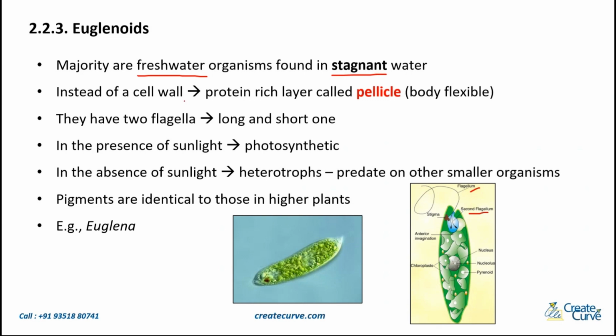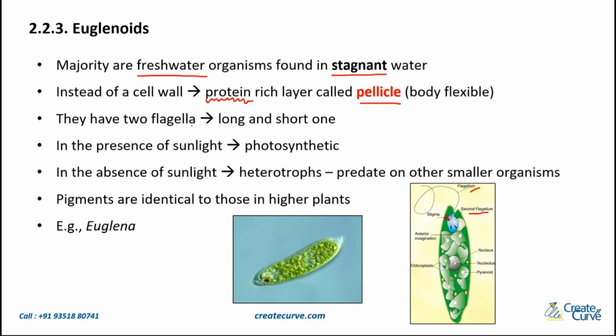Now, instead of a cell wall, these organisms have a protein-rich layer called the pellicle, which makes their body flexible. They do not have a cell wall. Instead, there's a layer called the pellicle. This pellicle is protein rich, made of proteins.